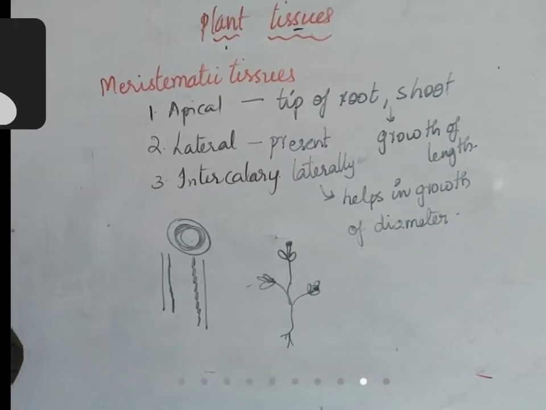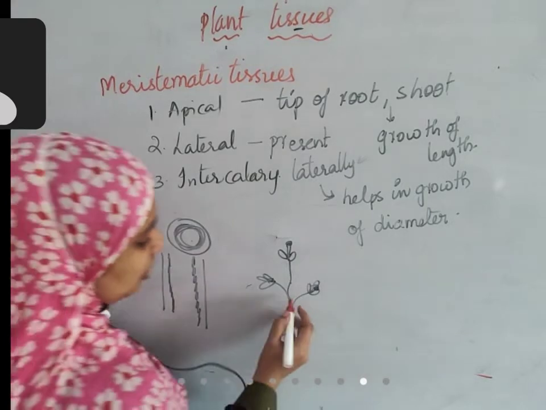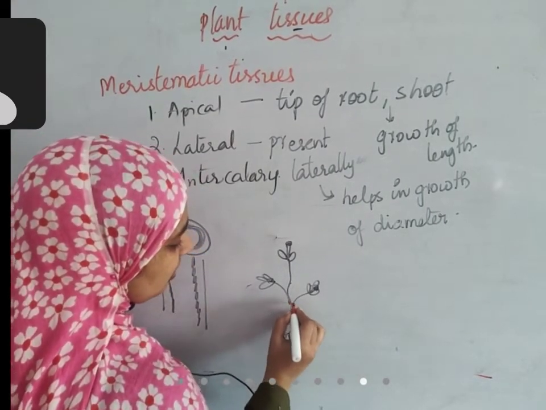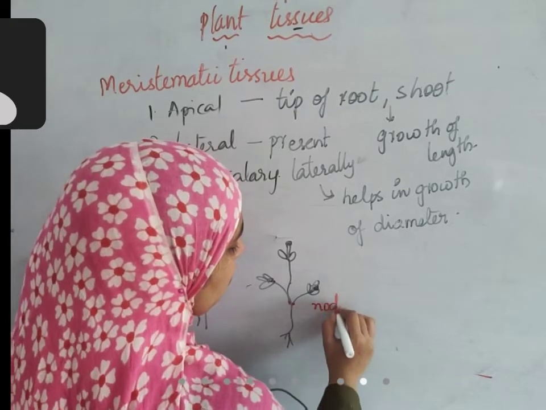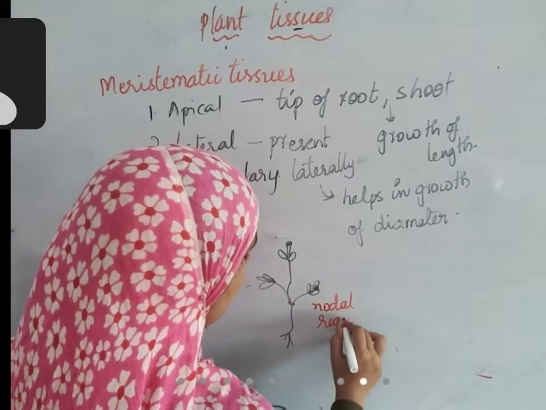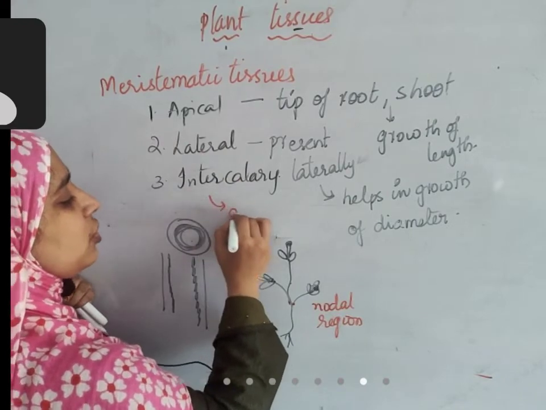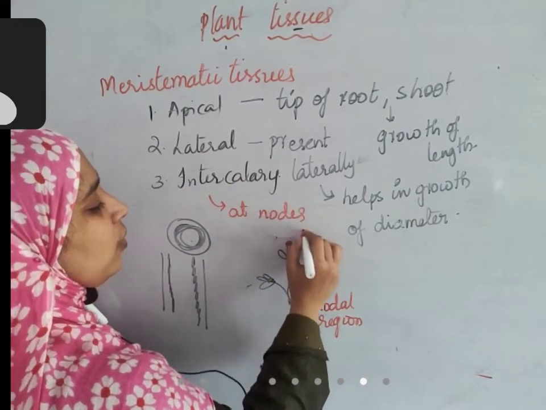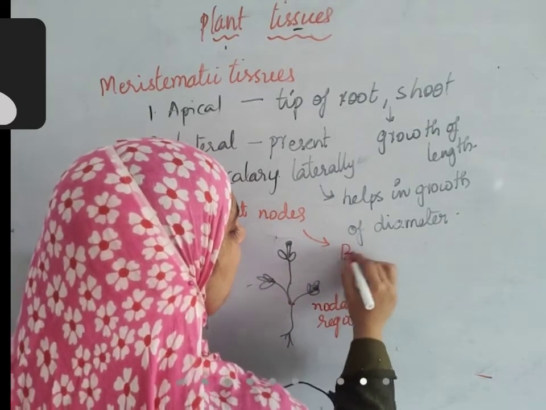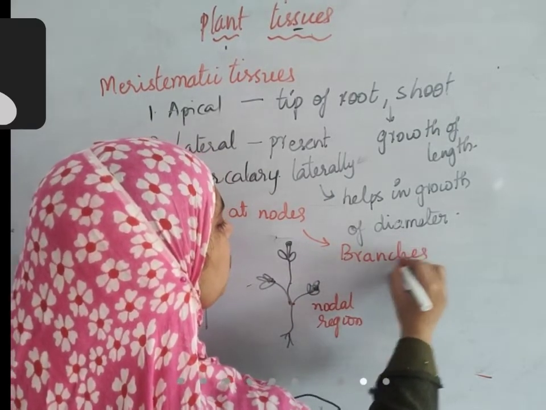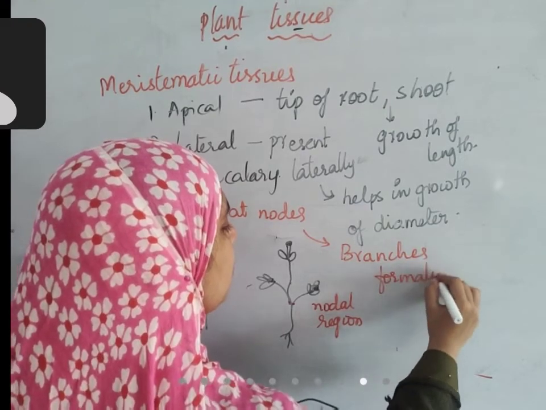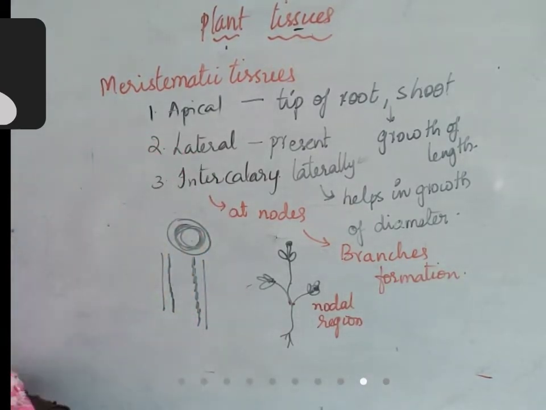Intercalary meristem. They are present in this region where the branches are starting. This region is called as nodal region. Okay. They are present at nodes. What is the use if they are present in nodes? They help in branch formation. So that is about meristematic tissues, children.